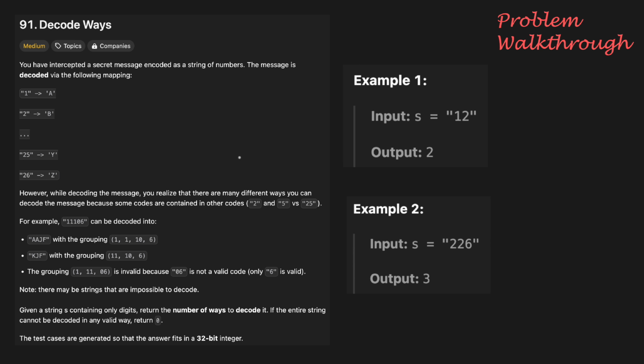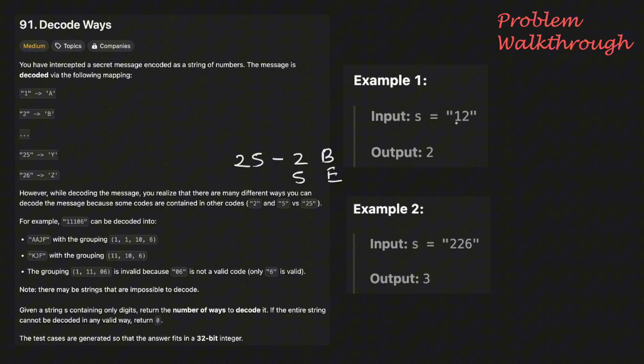For example, 25 can be treated as 2 and 5, leading to B and E, or it can be treated as 25 itself, leading to Y. Then our task at hand is, given a string S containing only digits, we have to return the number of ways to decode it. If the entire string cannot be decoded in any valid way, we should return 0. The test cases are generated such that the answer fits in a 32-bit integer.